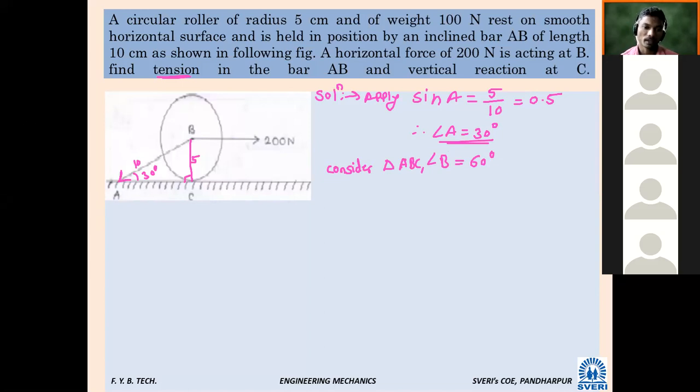So now, here there is a reaction RC. So 200 Newton force, and what is the weight of this that is given? 100 Newton. And this pulling force, we will give the name T, T for tension, TA. So now there are three forces. If you draw the free body diagram of the given force system,